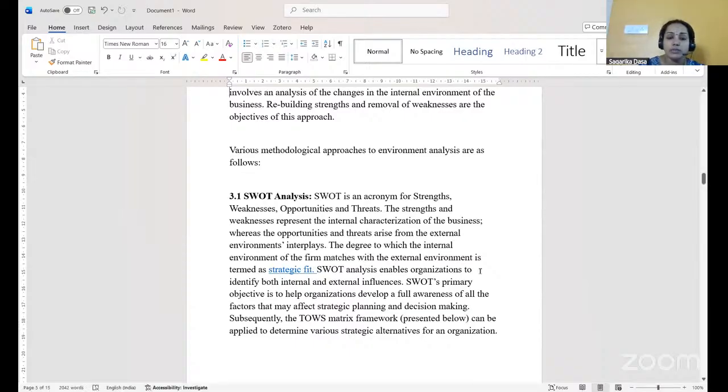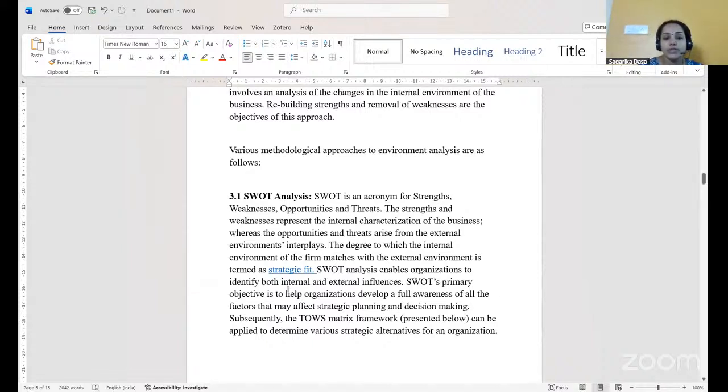SWOT analysis enables an organization to identify both internal and external influences. Whenever a manager is doing a SWOT analysis, we can identify both the internal factors affecting the business as well as the external factors.